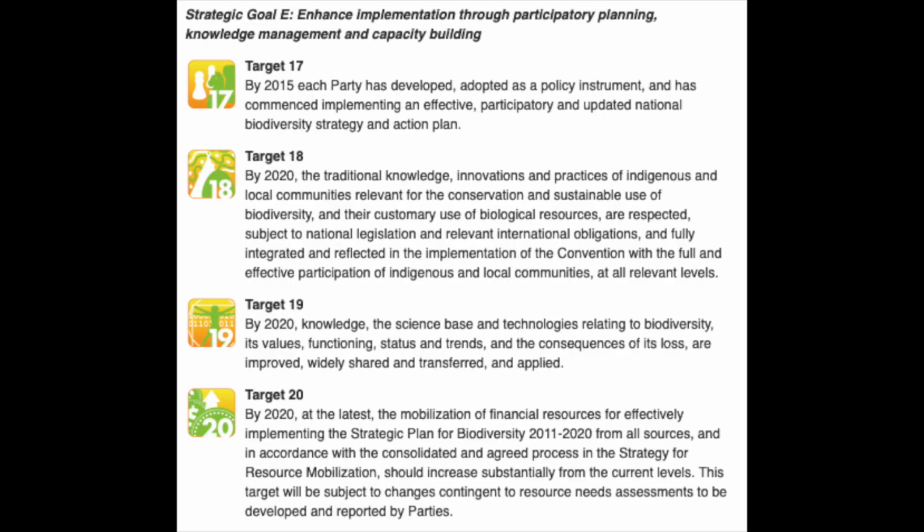Target number 16 deals with a very specific set of rules, the Nagoya Protocol. If you'd like to learn more about it, I've put a link to the webpage for the protocol down in the description. The last 4 targets address Goal E. Target number 17 wants each country involved in the UN agreement to have incorporated these biodiversity goals into its governmental structure. Rewind to the view of that map if you're curious how we're doing on this one.